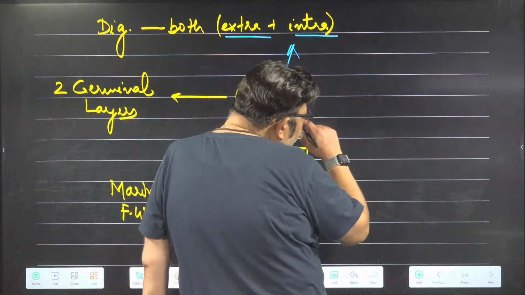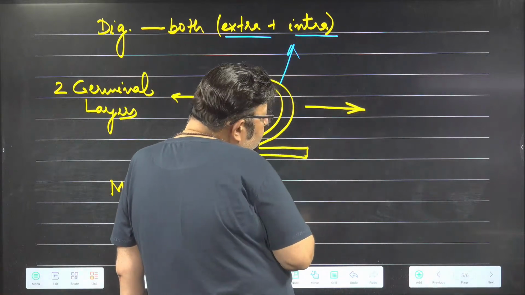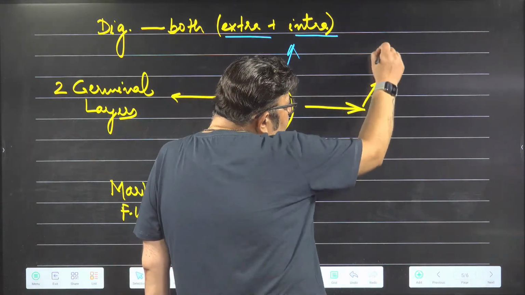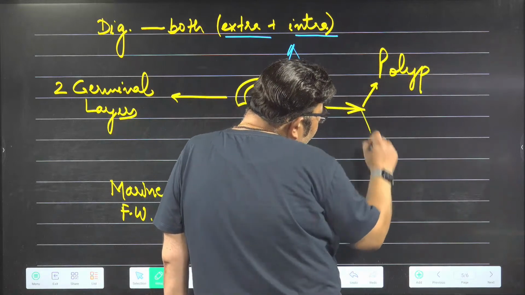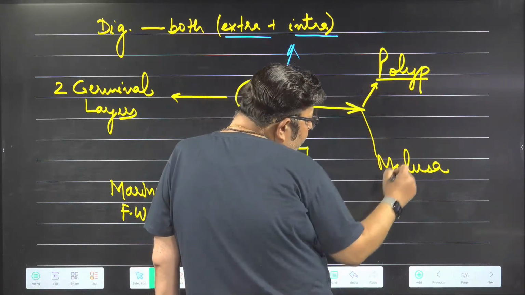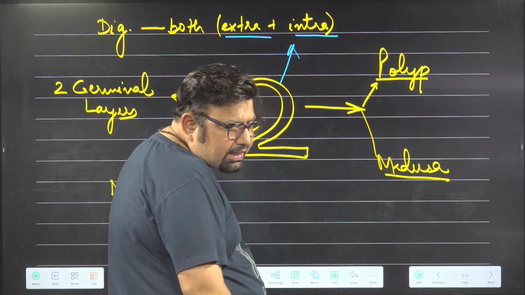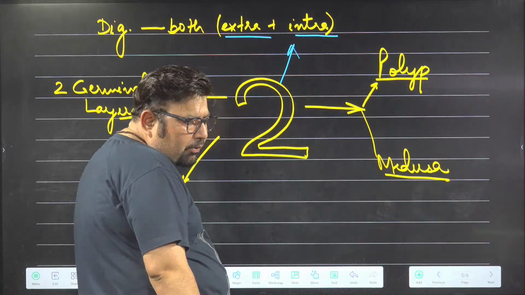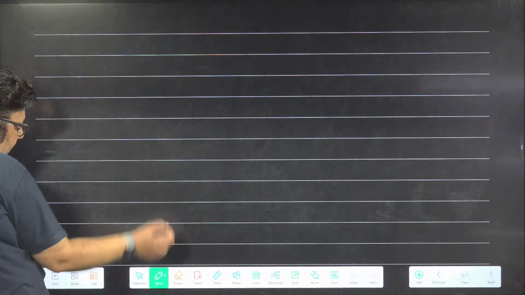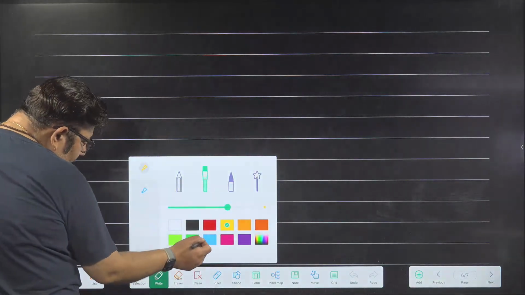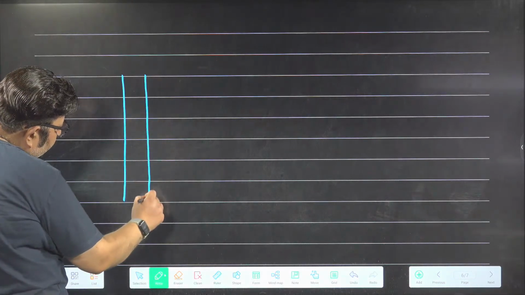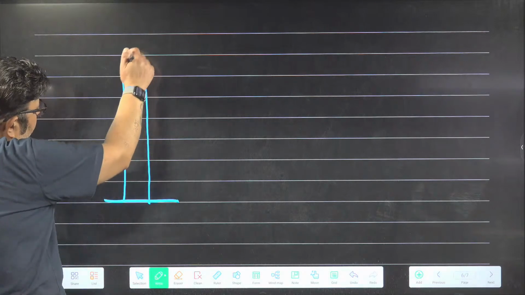Another thing that is true here is that they have a dual type of body form. The body forms are both polyp as well as medusa. Again, something related to 2, lucky number 2, polyp and medusa. Some of the cnidarians have a polyp design. And how is a polyp design? A polyp design is a straight pole-like design. To remember, polyp is pole-like, pole. You can see this is pole-like, okay?